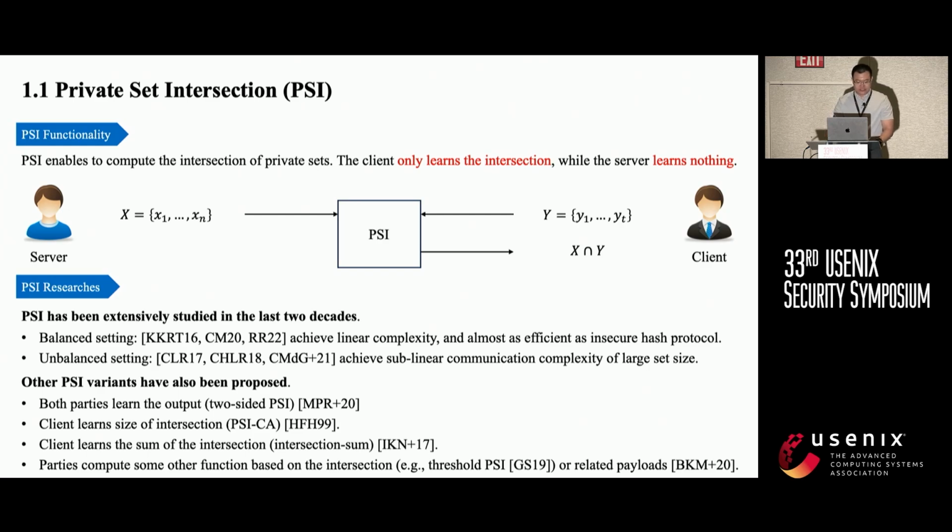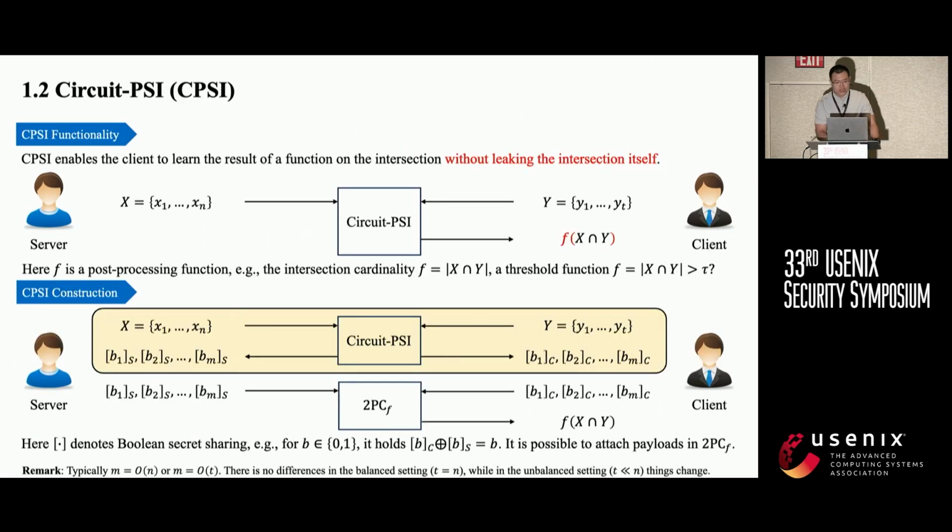Other PSI variants have also been proposed. For example, two-sided PSI allows both parties to learn the output. PSI-CA allows the client to learn the size of the intersection. And the intersection sum allows the client to learn the sum over the intersection. The last PSI variant allows the parties to compute some other functions based on the intersection, such as threshold PSI and payload computation. We can implement the last PSI variant, and also PSI-CA and PSI sum, by Circuit-PSI.